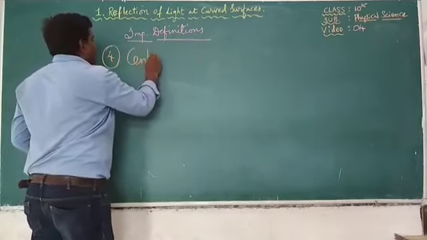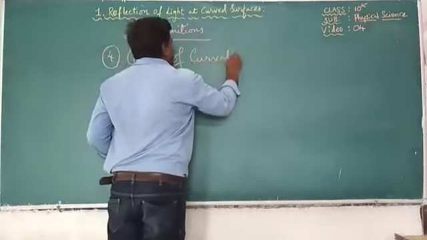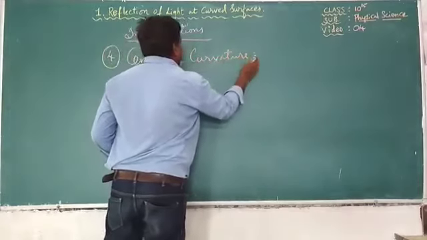Now next definition, center of curvature. What is center of curvature?